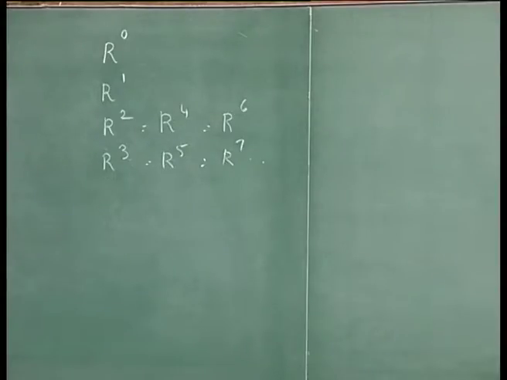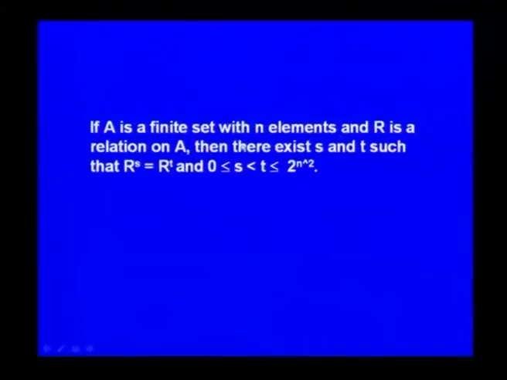So, we have this result. If A is a finite set with n elements and R is a relation on A, then there exist S and T such that R power S is equal to R power T for some S and T between 0 and 2 power n squared.